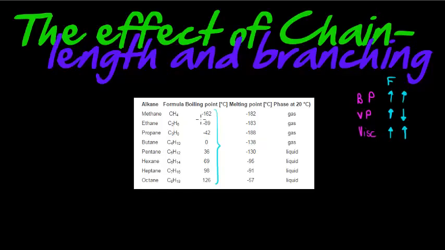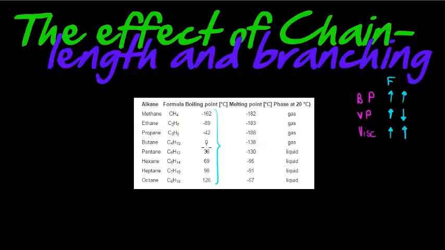Okay, notice the boiling point of methane is negative 162, which means that methane at negative 162 starts going into gas. Ethane is at negative 89 degrees Celsius. Propane at negative 40 degrees. Butane is at freezing point. Okay, when water freezes, butane goes into a gas. Pentane, only at 36 degrees Celsius does pentane go into a gas.